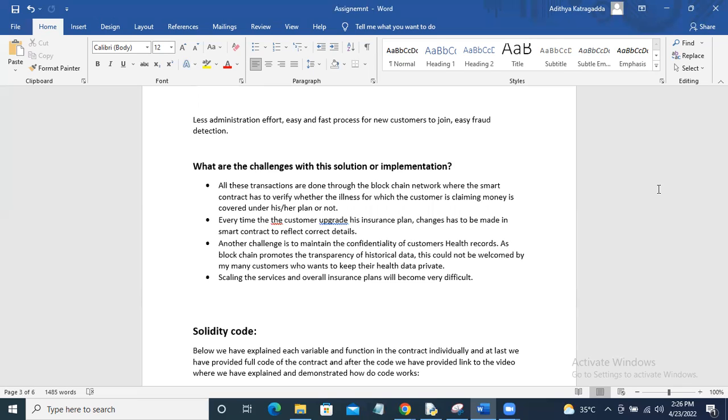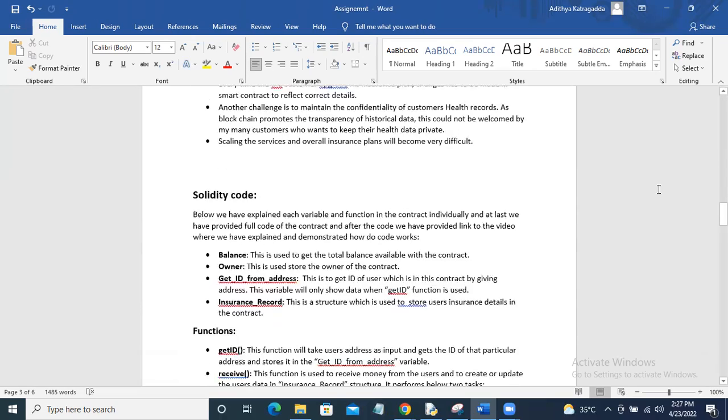Scaling of the services and policies will also take a lot of time and effort. These are a few of the challenges with insurance through blockchain technology. There is a Solidity code for this as well, which Aditya will explain.